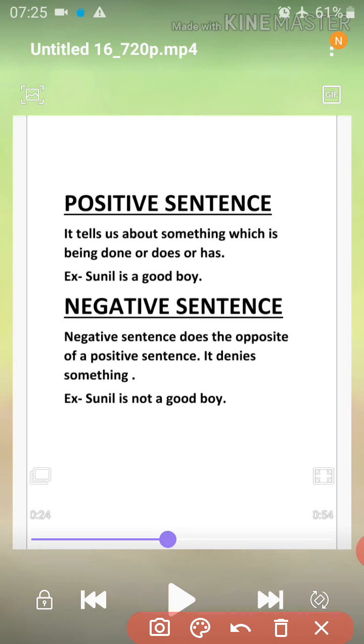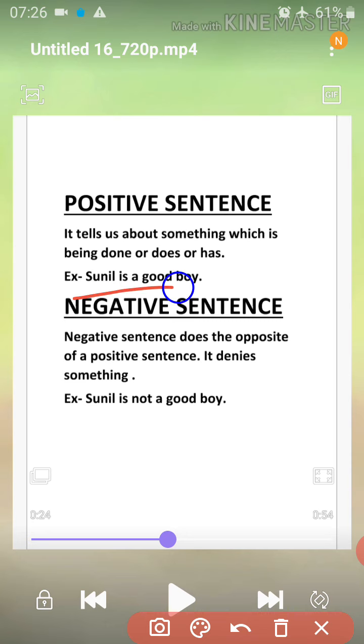A positive sentence tells us about something which is being done, does, or has, or had been done, or someone or something which has some qualities or some actions. Something which is done in a positive way. In a positive sentence, things always happen in a positive manner. Similarly, in a negative sentence, things always happen in a negative manner. The word positive and negative is sufficient for you to understand what I want to say. A positive sentence tells us something about something which is being done, does or has.